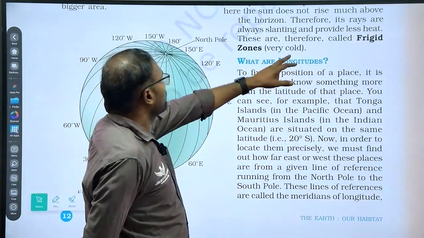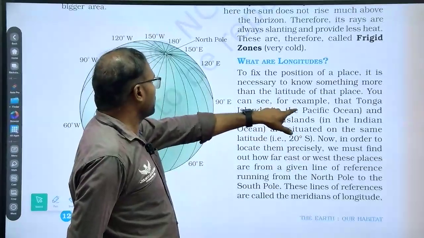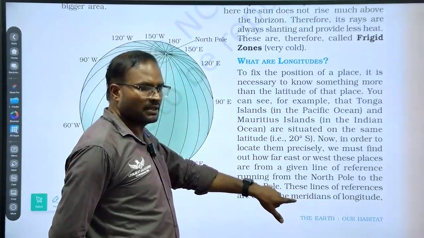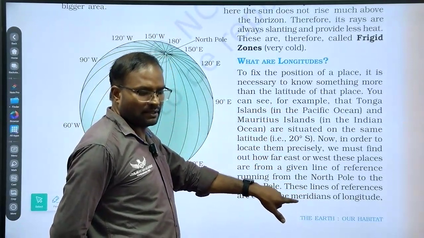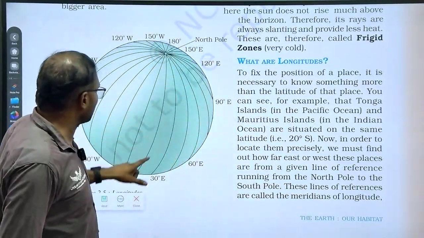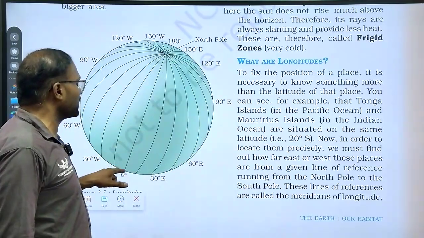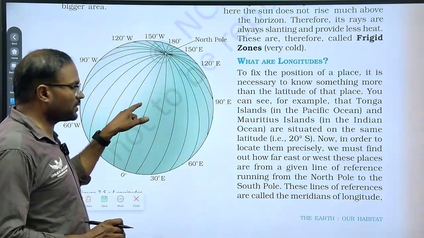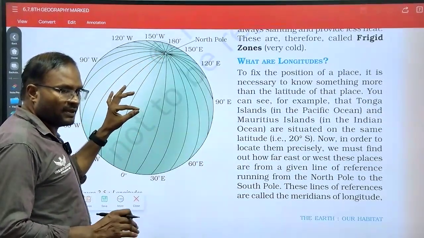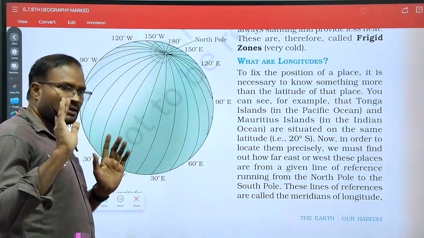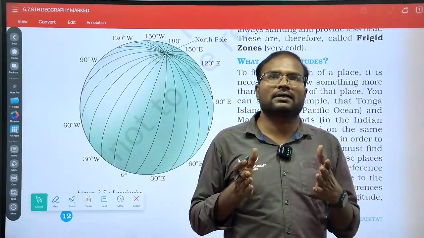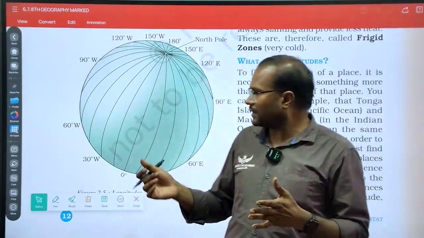See why it is called meridian. Here we found the word meridian. I already told you meri means mid and dian means day. So meridian means midday. That means those people who are living on the same line, if anybody is standing on the 0 degree, let it be in the northern hemisphere or in the southern hemisphere, they will be experiencing the sun at the same place. For example, I am standing at the 0 degree.